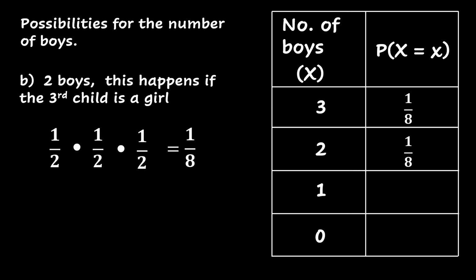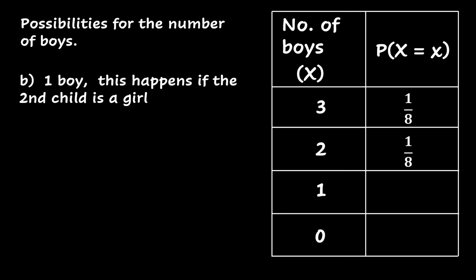Now let's consider the case where we have exactly 1 boy. And this will happen if the first child is a boy, but the second child is a girl. So we only have 2 children. The probability of having a boy as the first child is 1/2, and the probability of having a girl as the second child is also 1/2. So we multiply 1/2 times 1/2. And the answer, of course, is 1/4. So therefore, the probability of having 1 boy is 1/4.